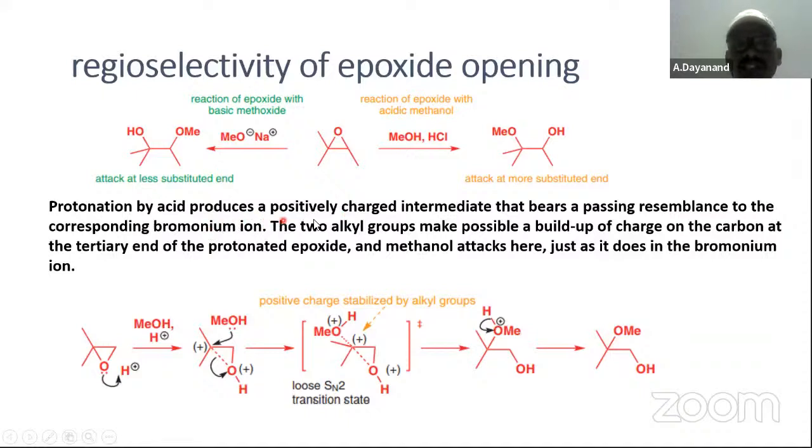Protonation by acid produces a positively charged intermediate, that is protonation. The first step, protonation takes place. Therefore, in the acid medium, protonation kabatti carbocation is formed at this carbon. Positive center is formed at this carbon. This is nothing but a tertiary carbon. Therefore, it is more stable. And in the next step, OMe, in the form of methanol, is going to attack on this one, resulting in this substituted end.